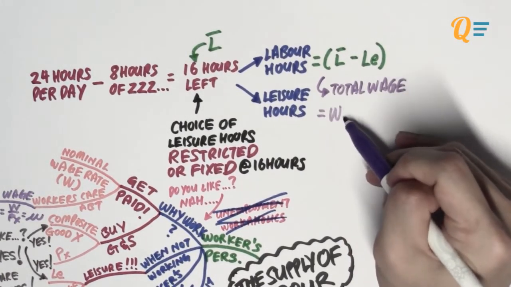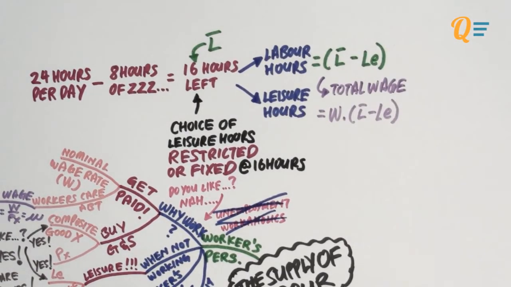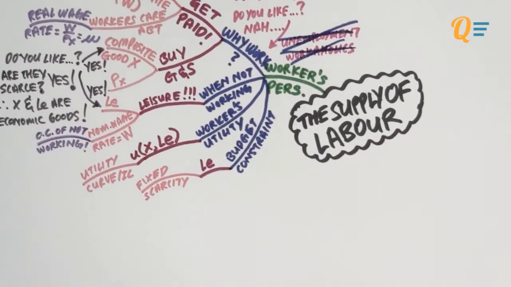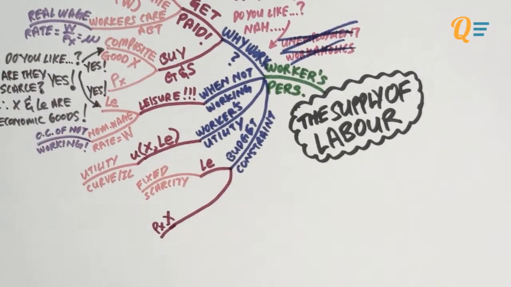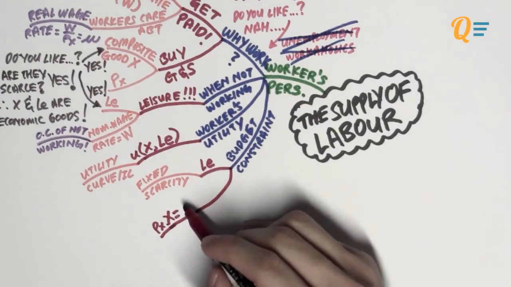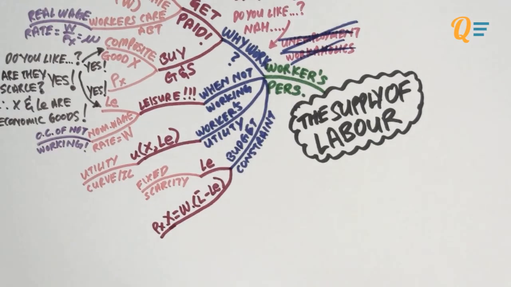You simply take the wage rate and multiply that by the total number of labor hours, which is L bar minus LE. See? Simple, right? Okay, so now that we understand this, we can finally write out the budget constraint in terms of math. In order for this individual to maximize his budget, all the stuff that he spends on goods and services has to be equal to the amount of money that he earns, right?